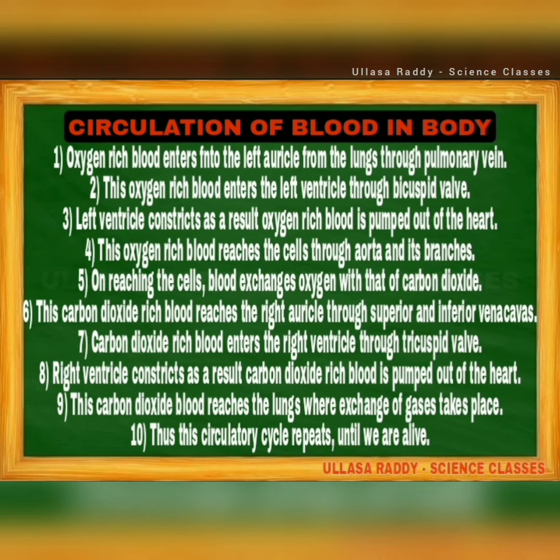On reaching the cells, the blood exchanges oxygen for carbon dioxide. This carbon dioxide rich blood reaches the right auricle through the superior and inferior vena cavas. Carbon dioxide rich blood enters the right ventricle through the tricuspid valve. Then the right ventricle contracts. As a result, carbon dioxide rich blood is pumped out of the heart.